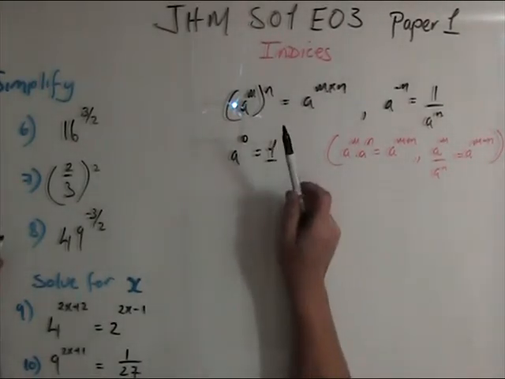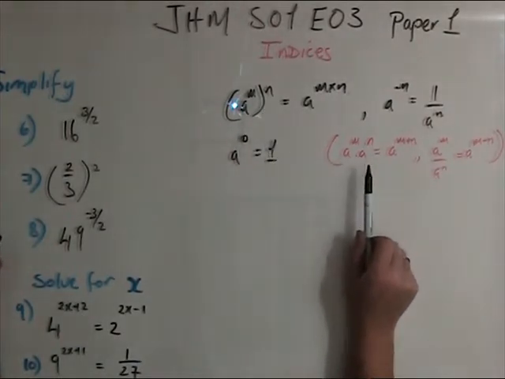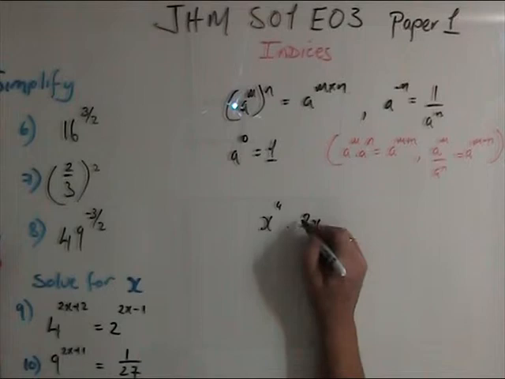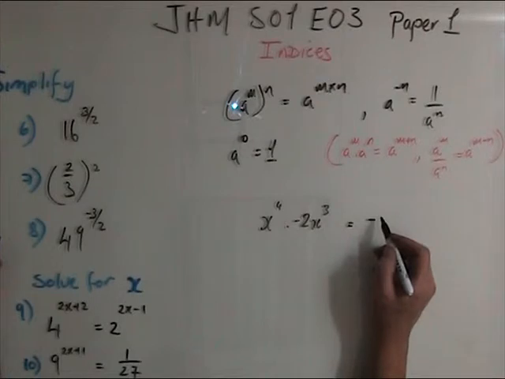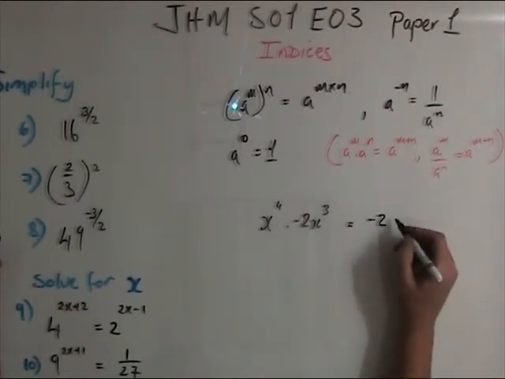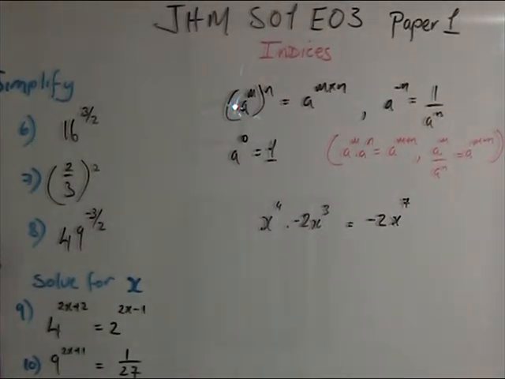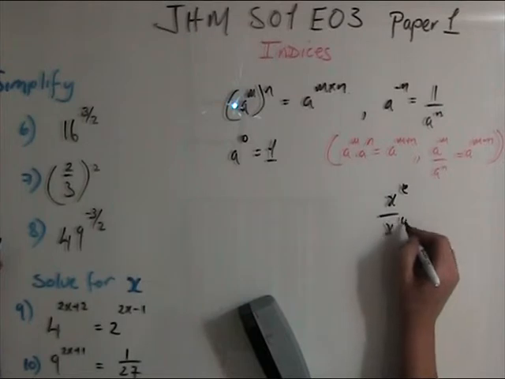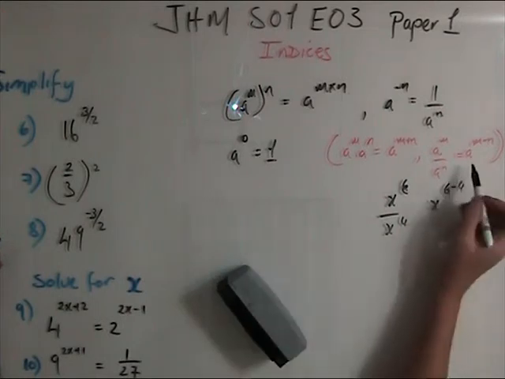We've already done types of indices when we're adding indices. We remember that when x to the power of 4 times, say, minus 2x to the power of 3, we multiply: minus by plus is a minus, x cubed plus, you add the powers, 3 and 4 is 7. We've done those before. We've also done x to the power of 6 over x to the power of 4. We bring it up and it becomes x to the power of 6 minus 4. So those are the two rules we've already done.